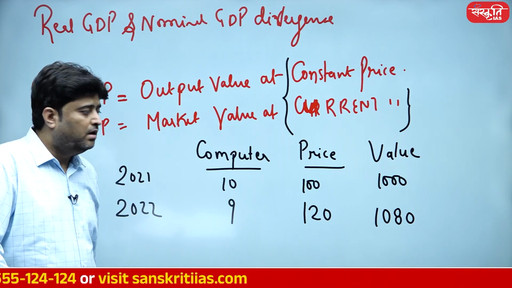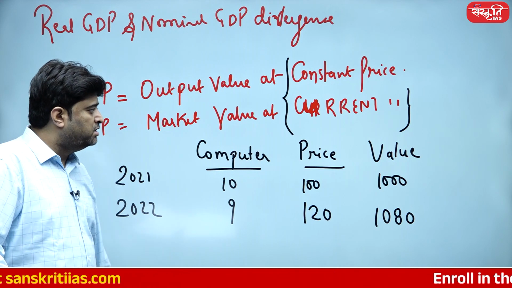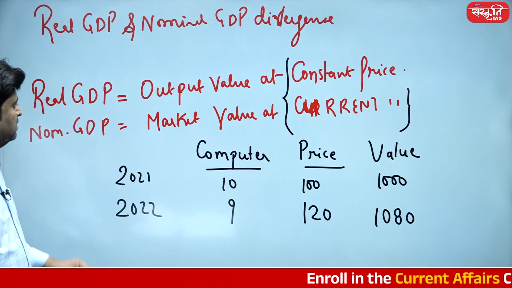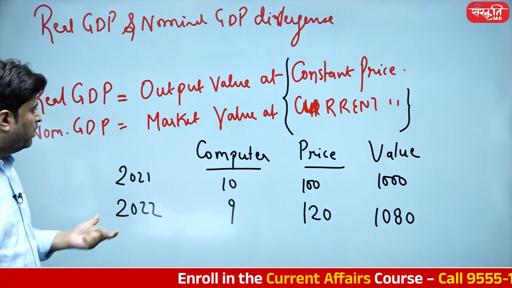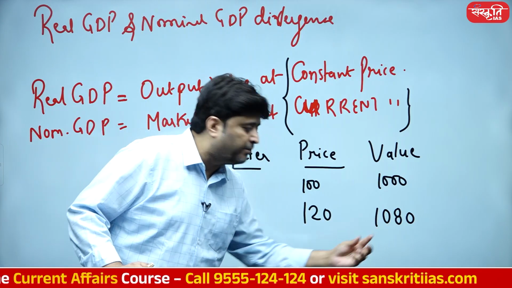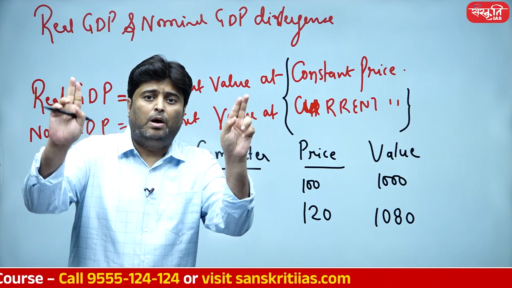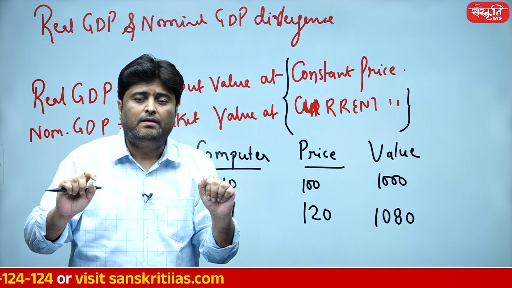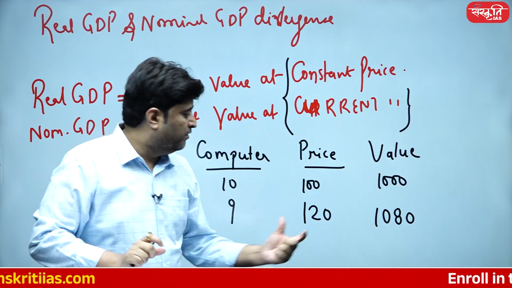Okay? So let's look into nominal GDP and real GDP. So what is nominal GDP, student? Nominal GDP is market value at current price. So what is the market value at current price? 1080. So nominal GDP is 1080. It is current price, 1080.